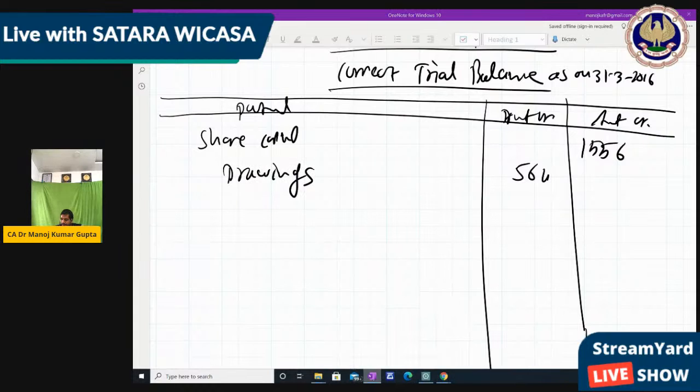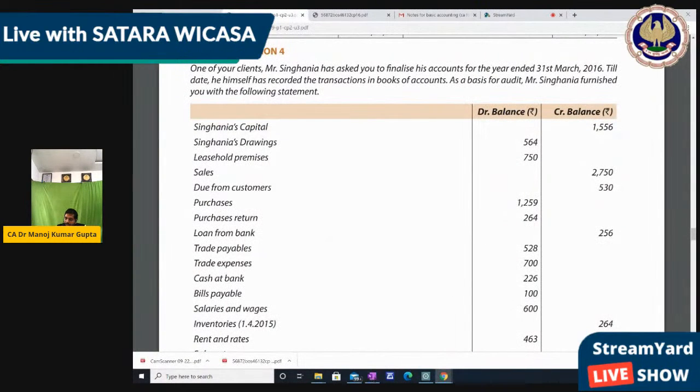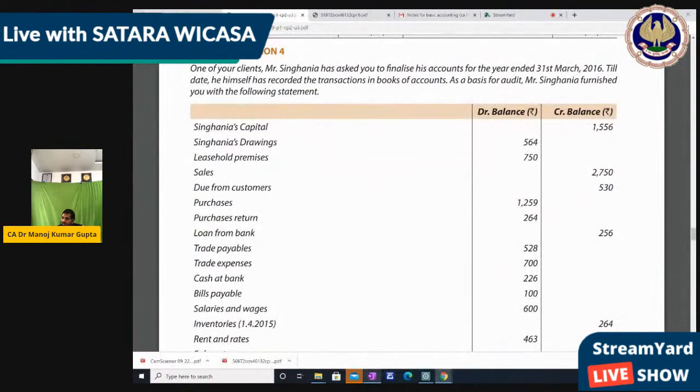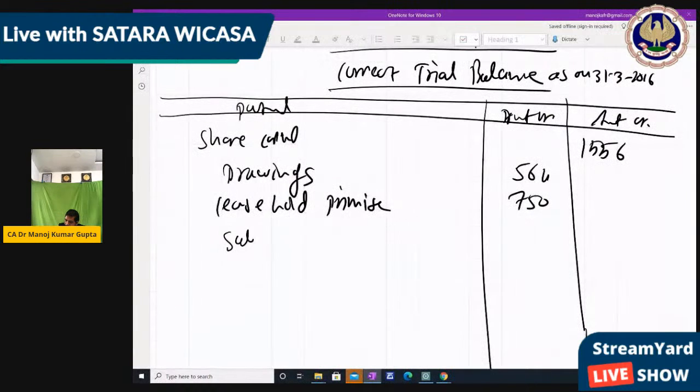Next item, leasehold premises 750 is correct. Next sales, credit side, 1750 is correct.